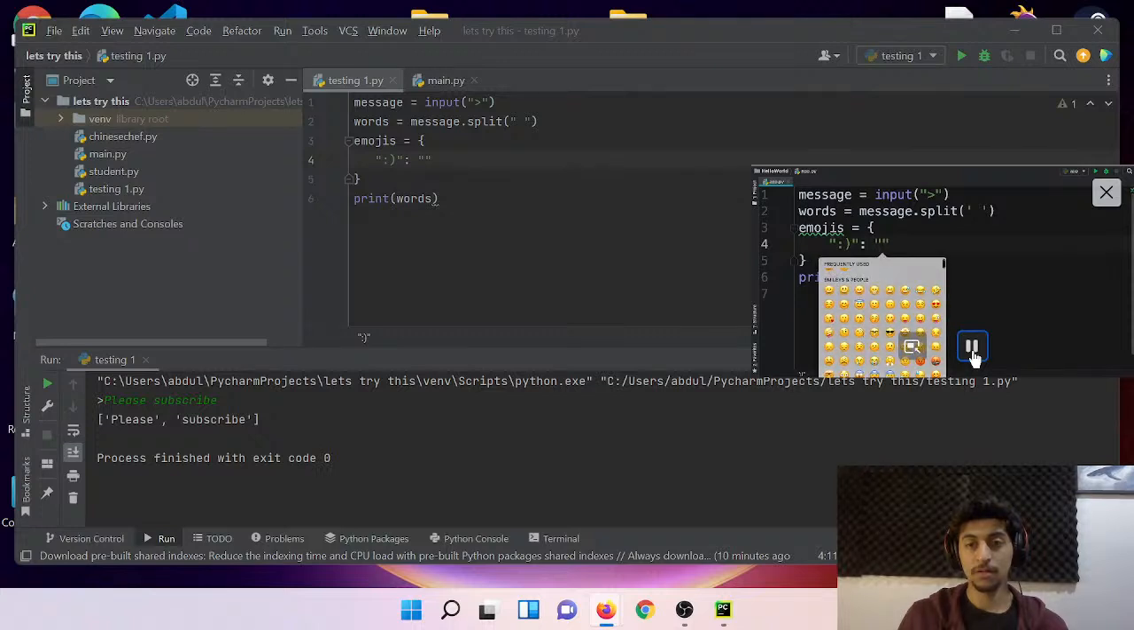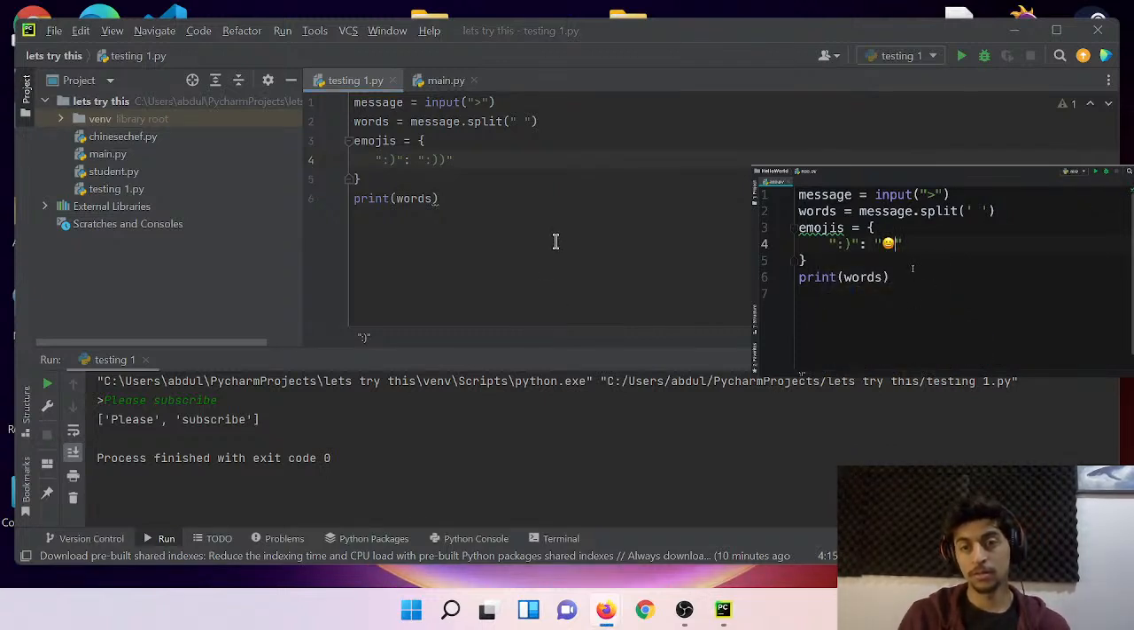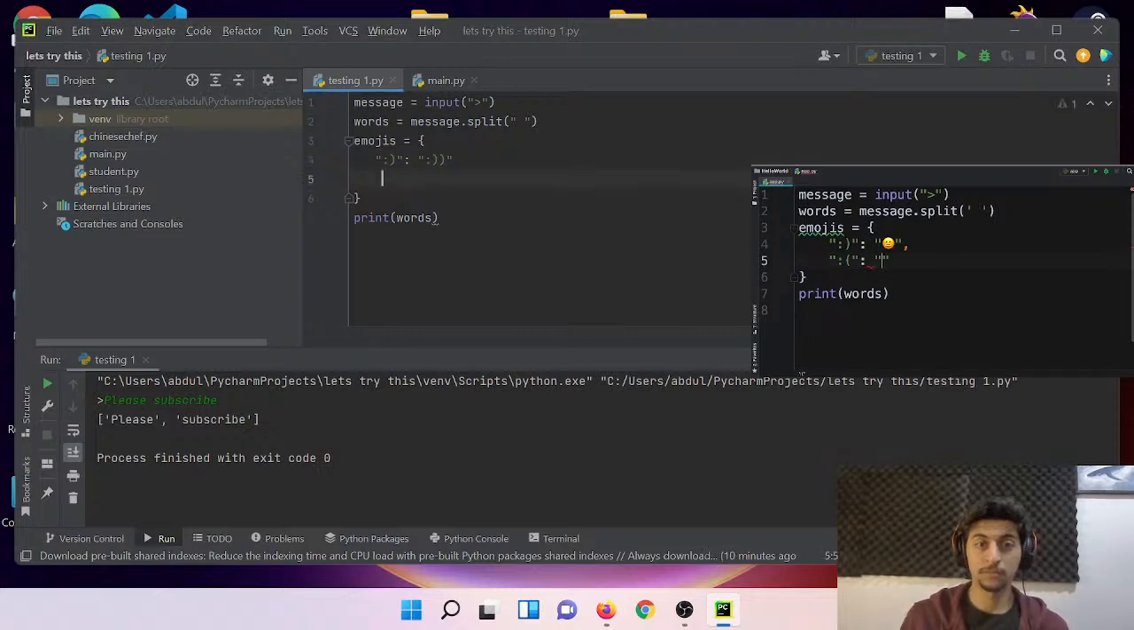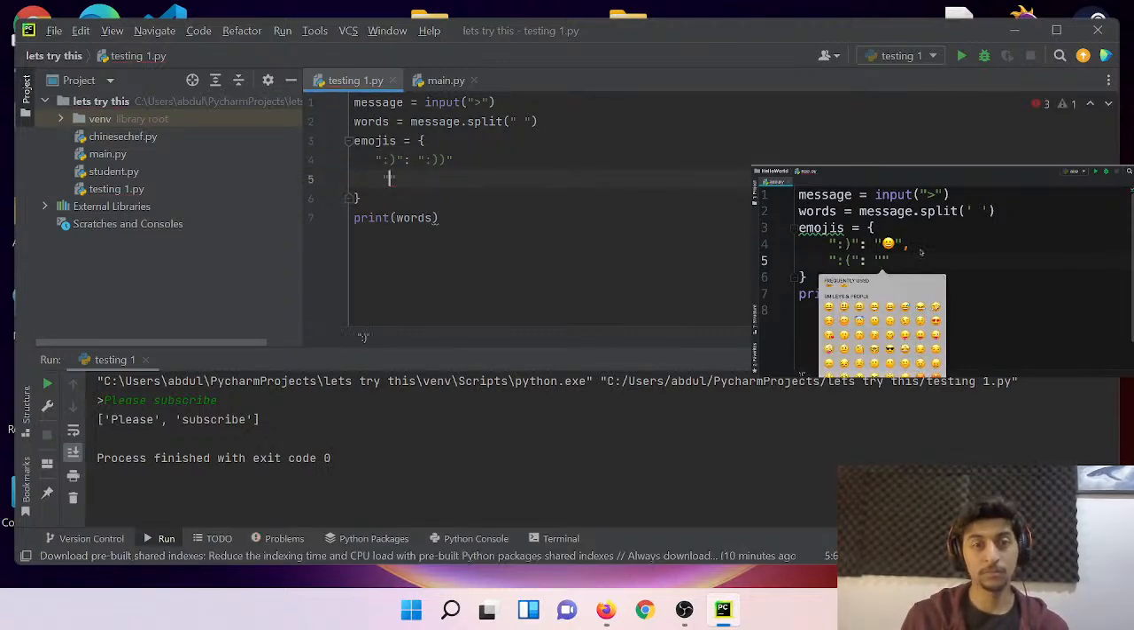And space, and this should bring up this emoji box. If you're on Windows, honestly, I really don't know how you can do this, but there must be applications that do this. So let's go ahead and pick this happy smiley face. Good. Now let's add another key value pair for a sad face. We map this to this face here.